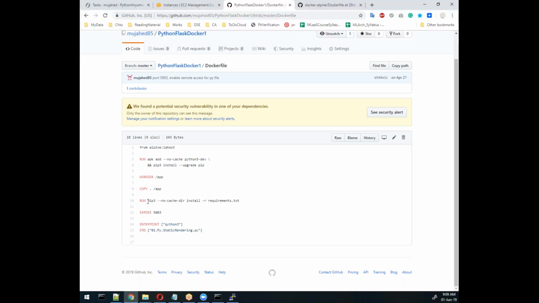So this command will execute on the Docker container image side, and we open this port number 5003, and the entry point is this command name, like python space file name. So Python 3 we want, that's why we wrote python3, and this is the file name as argument. If you have any other argument, you can add CMD and the argument name. Like that you can add.